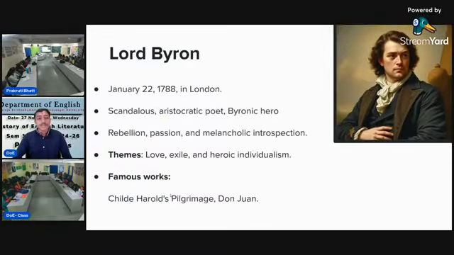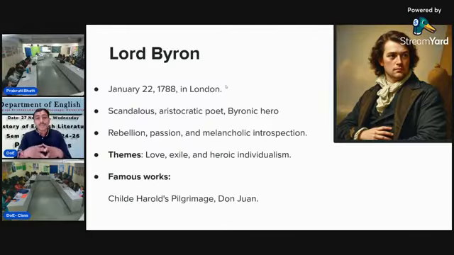Let's discuss the second generation romantic poets. Start with Lord Byron. Lord Byron is a very famous poet of the second generation. He was born on 22 January 1788 in London, and he was a scandalous aristocratic poet and Byronic hero.